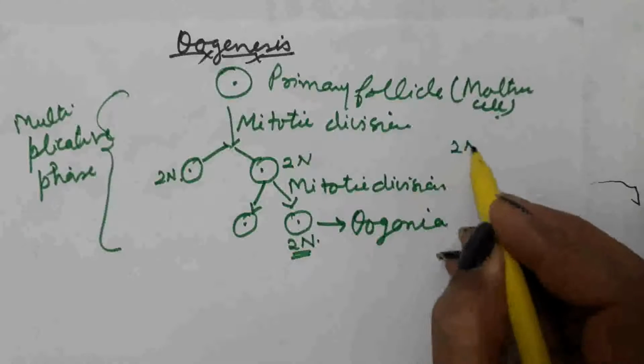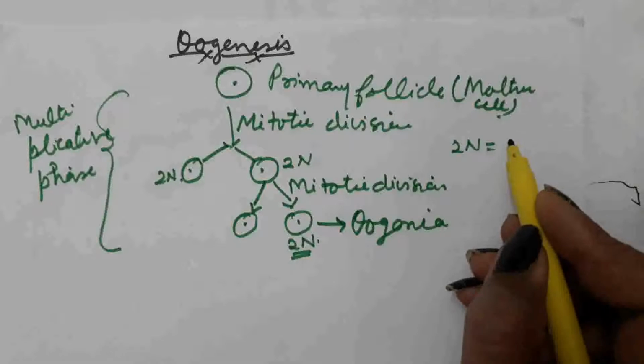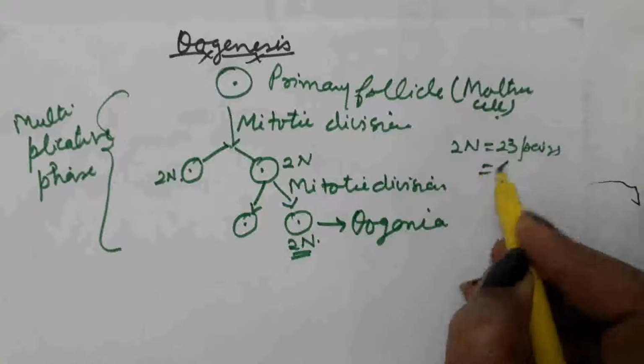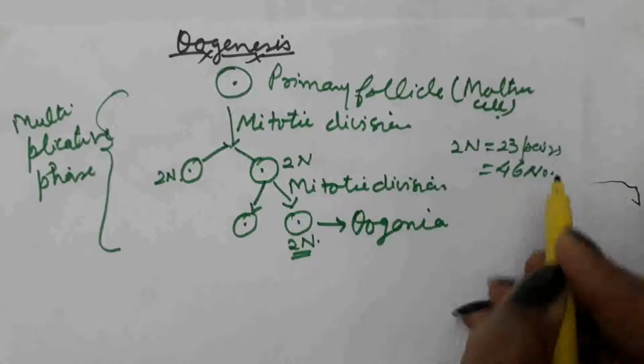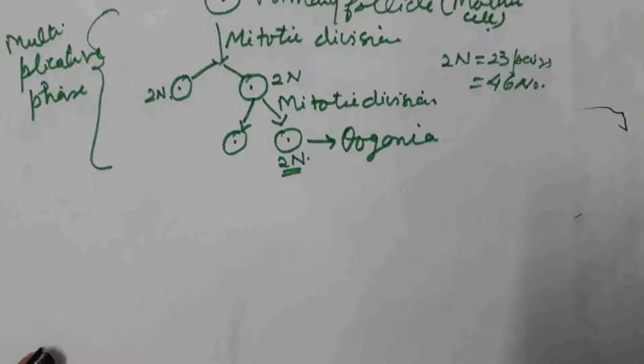Diploid number of chromosomes in the case of human female or humans is equal to 23 pairs, that is 46 chromosomes are present in every cell. After this, vitellogenesis takes place, that is the second phase, the growth phase.